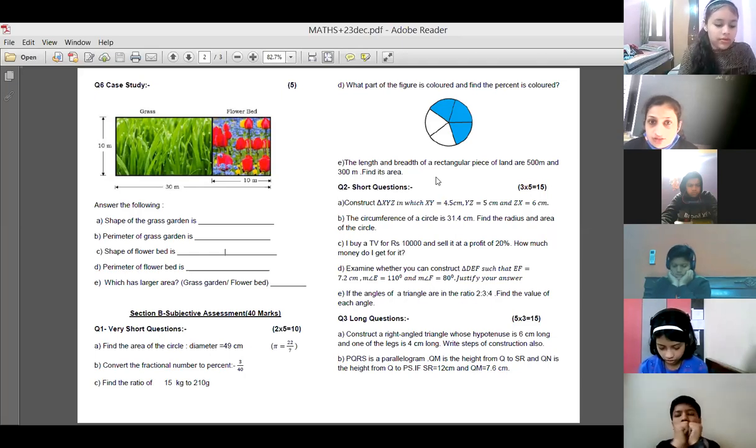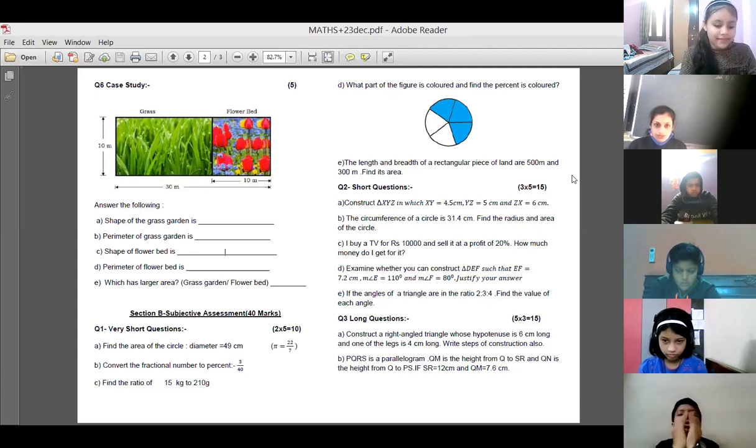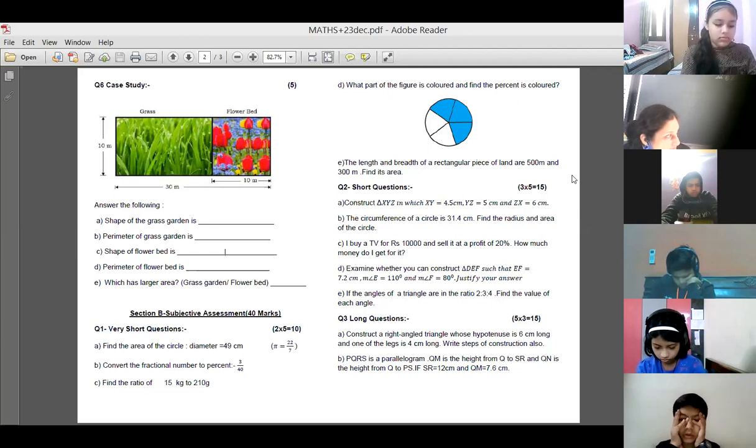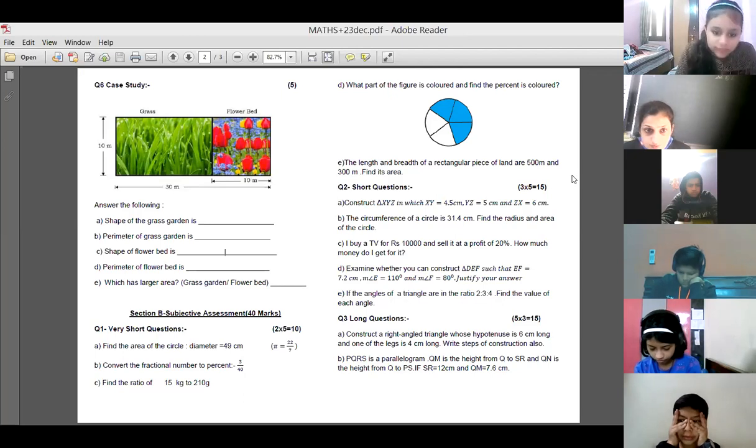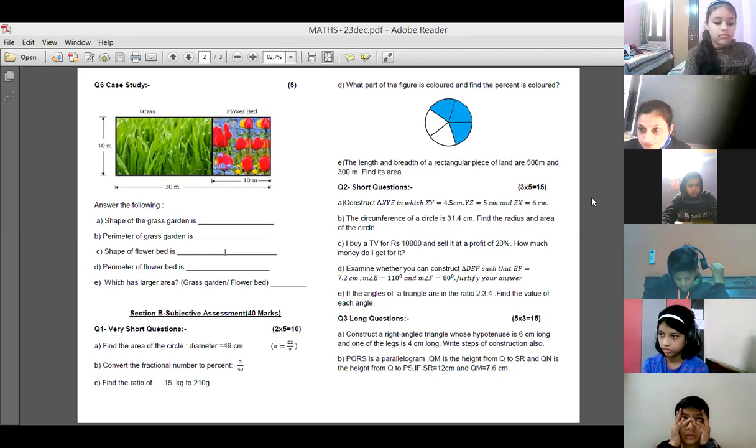Which part of the figure is colored, and find the percentage of the colored portion. Yes, 3/5 is colored. That's right. So what is the percentage of 3/5? When you have to tell the fraction, tell the percentage also. 60%. That's right. 3/5 is 60%. Yes, Vansh, Mahi, right answer. That's right, Naman Jain, Vedika. That's correct.